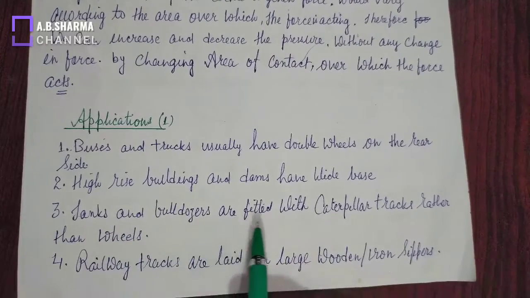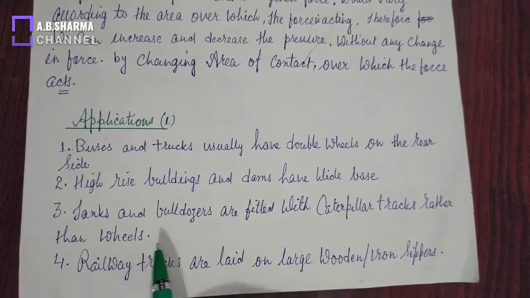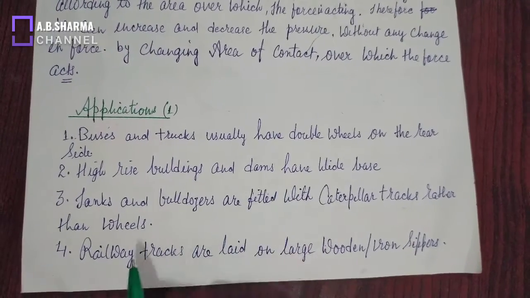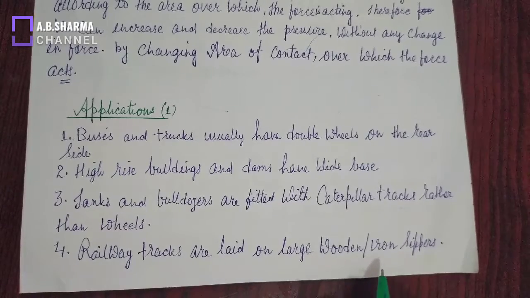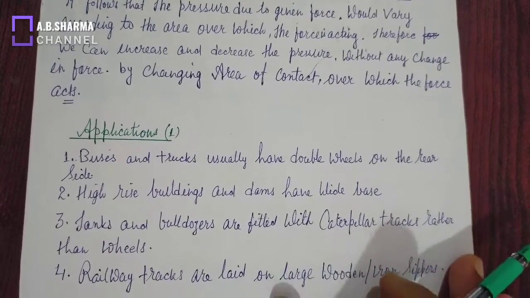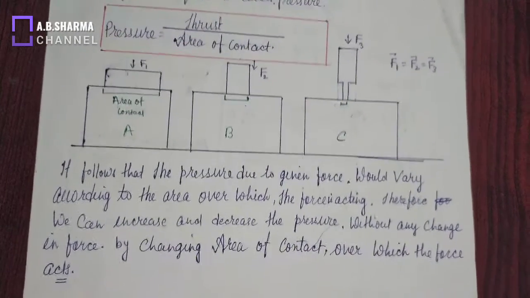Tanks and bulldozers are fitted with caterpillar tracks rather than wheels. It is also for exerting less pressure. Railway tracks are laid on large wooden or iron sleepers. Why? It is also for exerting less pressure. So this is pressure and its applications.